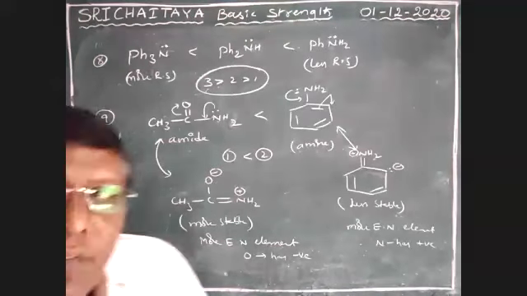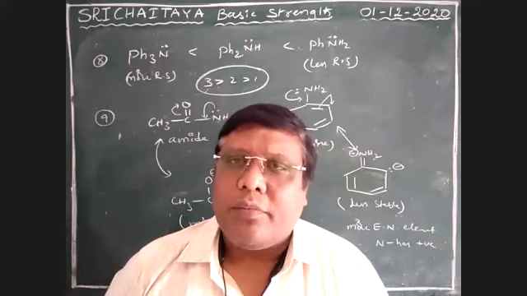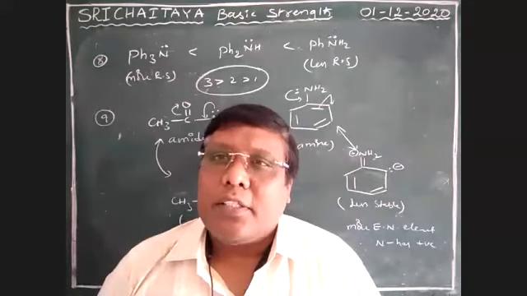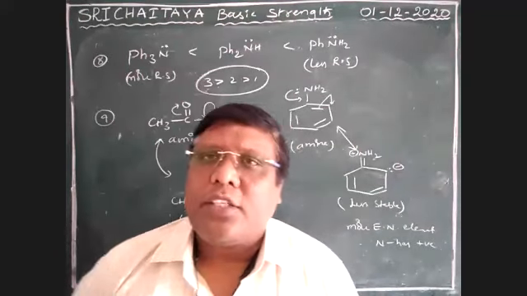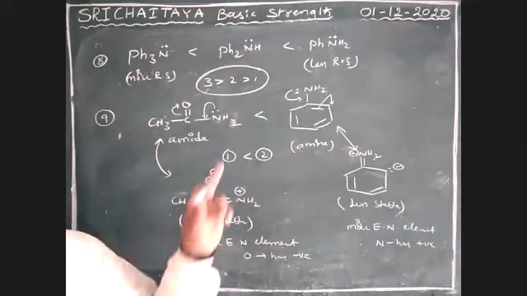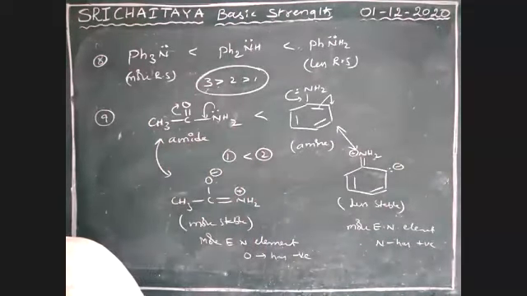Okay, the stability of resonance structures also plays a major role, boys. Because of that, this is very important. Therefore, amide is less basic than amine. Amide is less basic because of stability. So we know the stability.